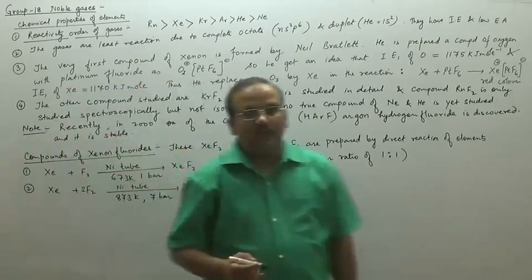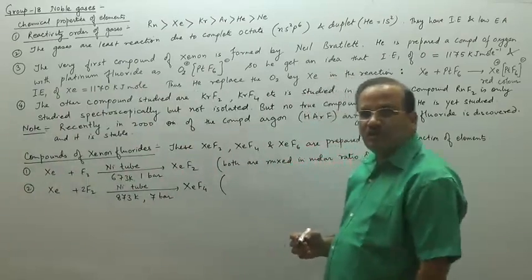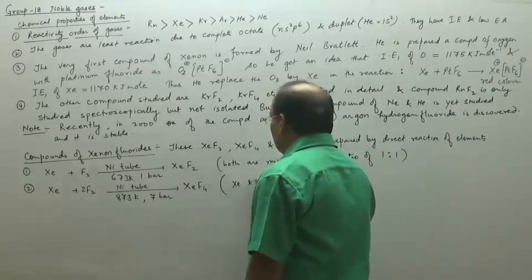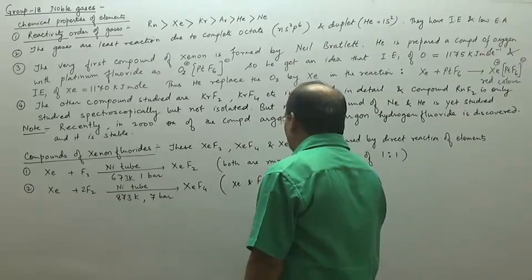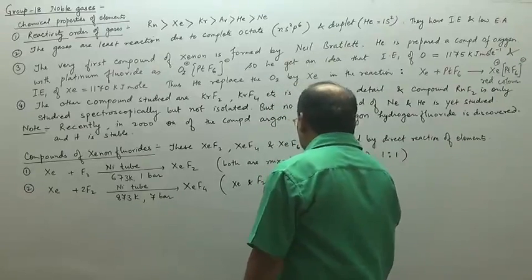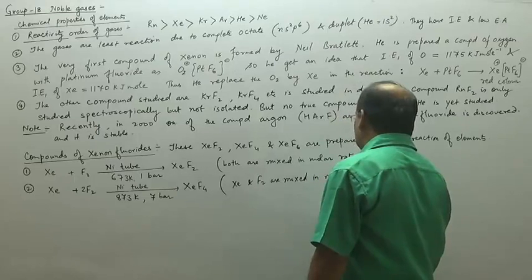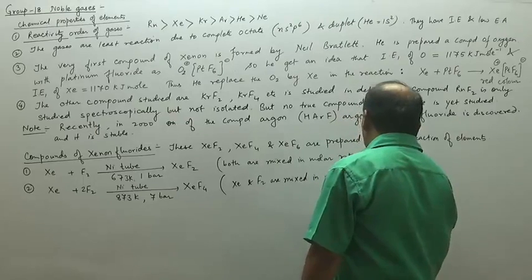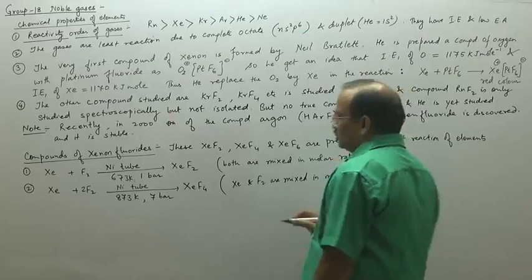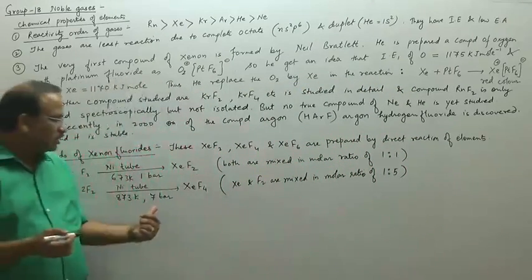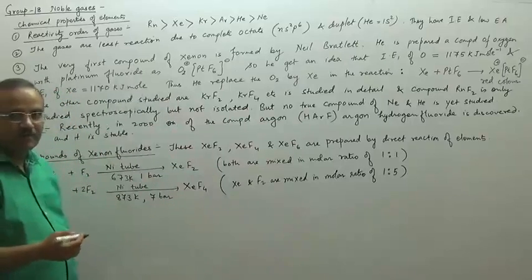Here xenon and fluorine are mixed in a molar ratio of 1:5. So that is how we mix in the ratio of 1:5 and we get the product xenon tetrafluoride.